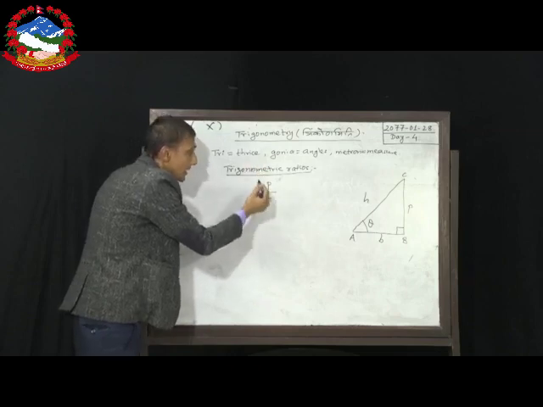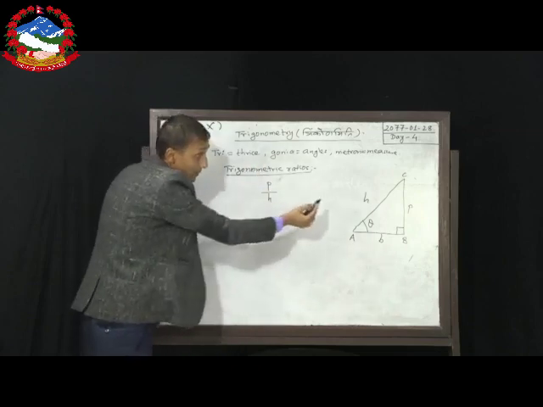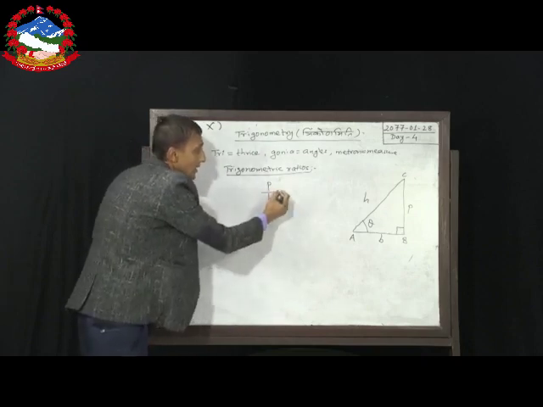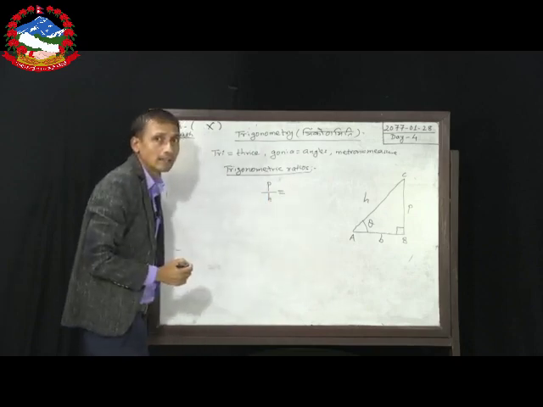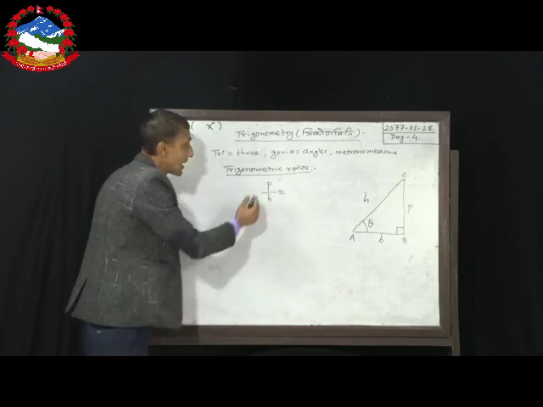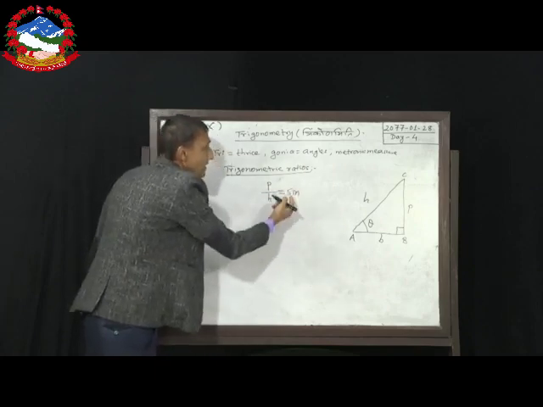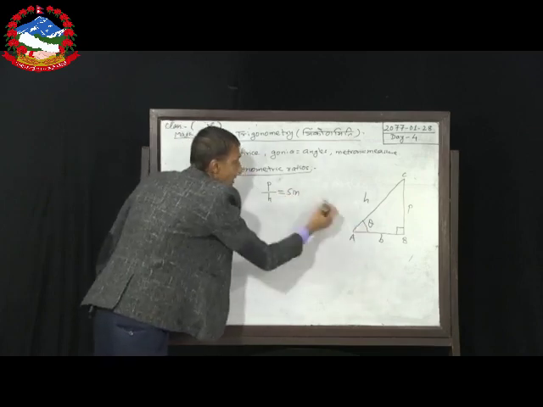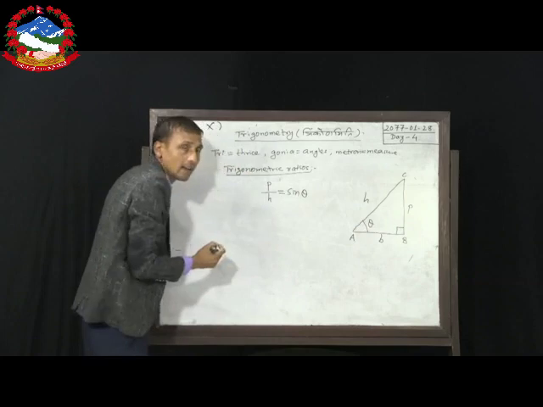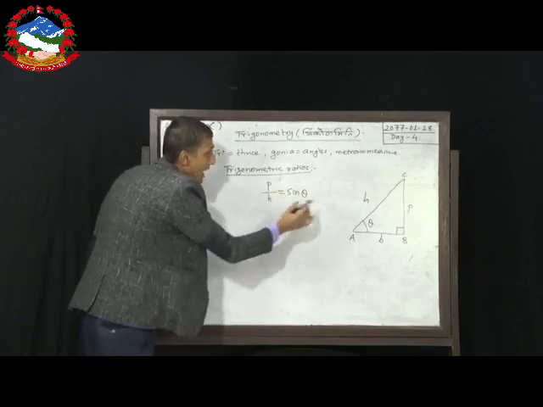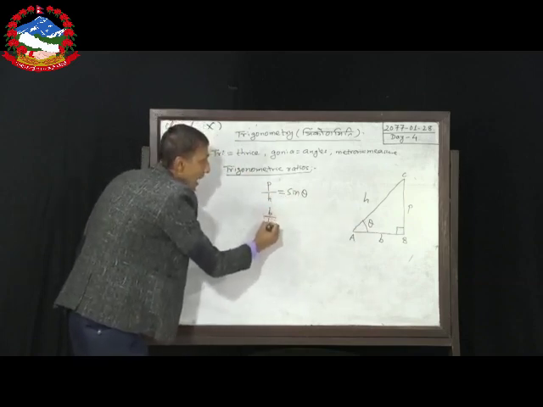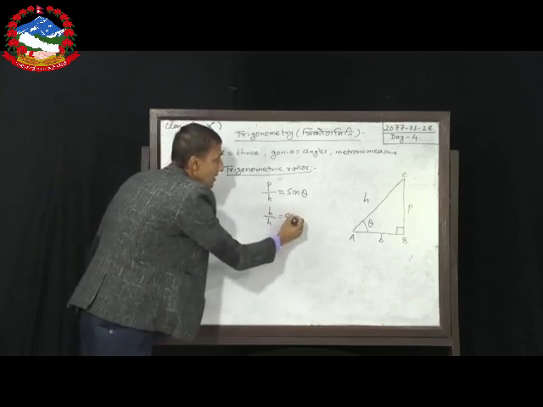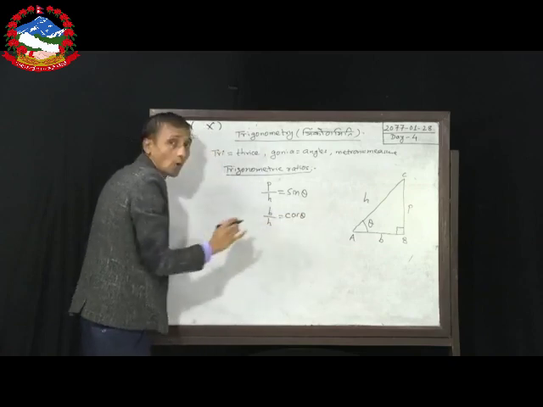If in any right angle triangle the perpendicular is divided by the hypotenuse, one function is formed, and that function is sine. This sine alone is meaningless, but here the reference angle is theta, so we have to write sine theta. Similarly, if I take the ratio of base to hypotenuse, then another trigonometric ratio is formed, that is called cos theta, and so on.